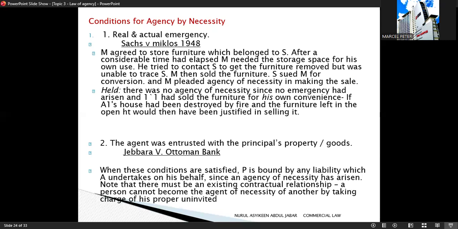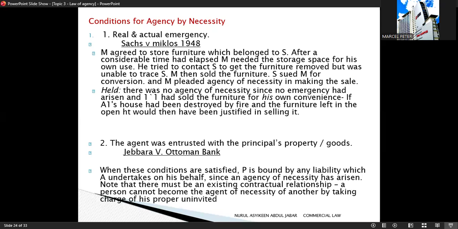Condition number 2, the agent must be entrusted with the principal's property. The second condition is that the person must be lawfully entrusted with the principal's goods or property. A person cannot become an agent by necessity by simply taking charge of someone else's property without permission. There must be an existing relationship such as carrier, bailee, or custodian.